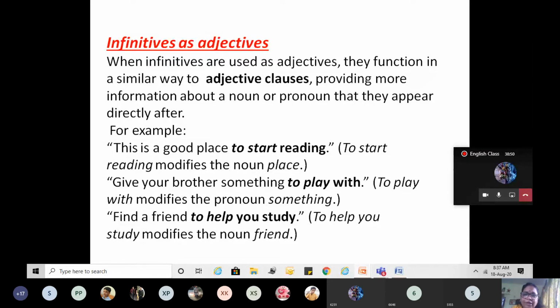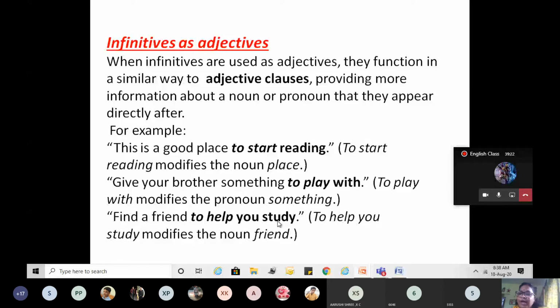This is the boy to take the lighting lamp. That means boy is the noun for which to take the lighting lamp is used as an adjective. Give your brother something to play with. To play with modifies the pronoun something. Something what? To play with. Find a friend to help you study. To help you study modifies the noun friend.